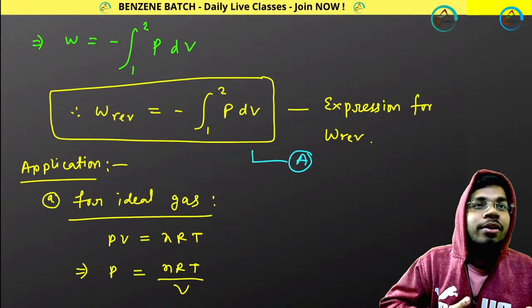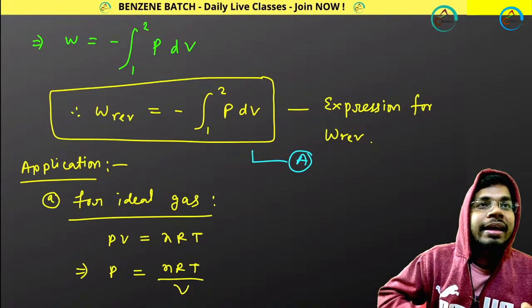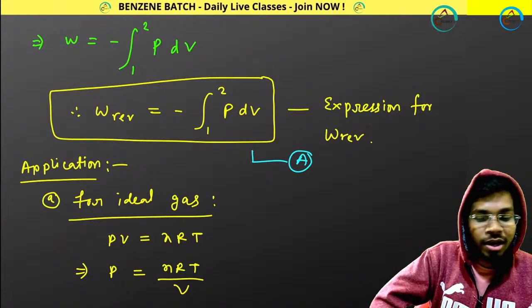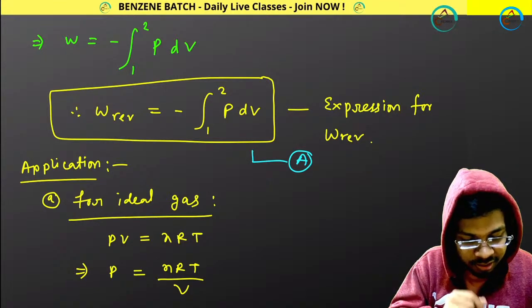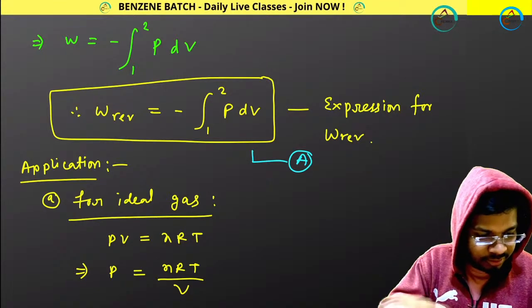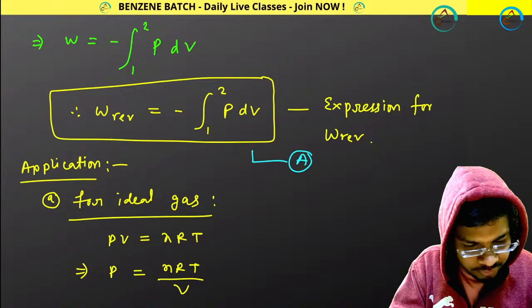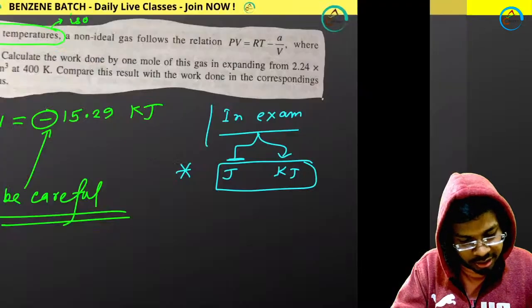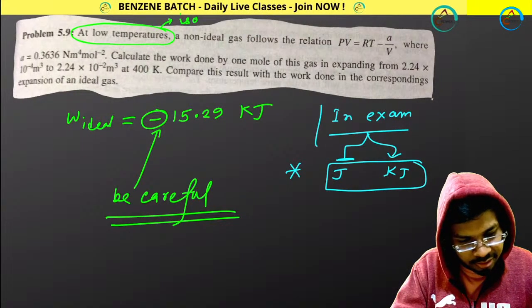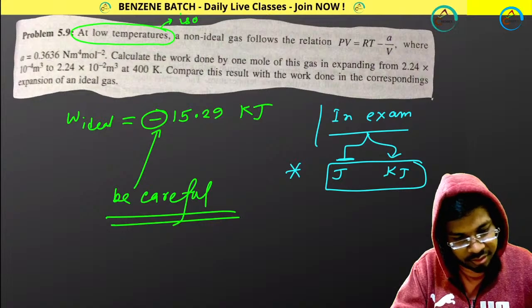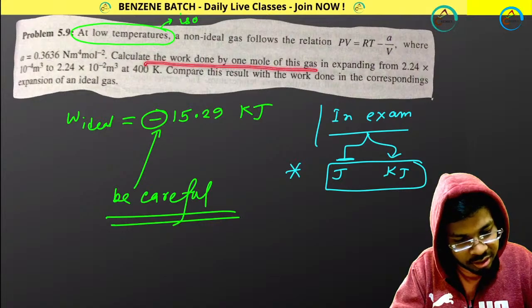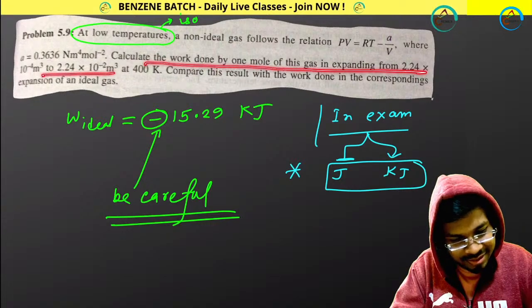This was your irreversible formula, where you have to put P1. Is this irreversible? Let me check once. Okay, this is irreversible. Calculate the work done. This is expanding from this to this.